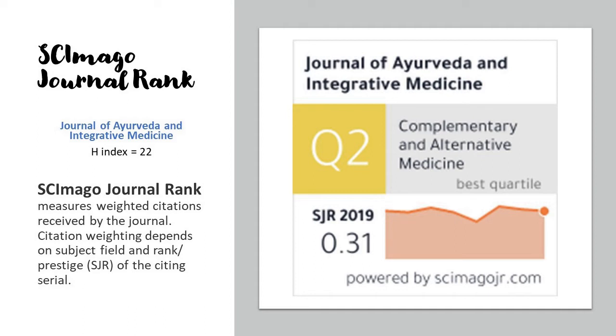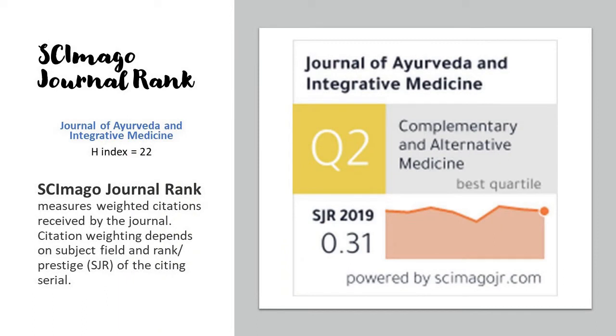Then Scimago Journal Rank measures the weighted citations received by the journal. So this is a calculation based on weighted citations. Citation weighting depends upon the subject field and the rank or prestige of the citing journal. This Scimago Journal Rank was evolved to make journals from different streams comparable.